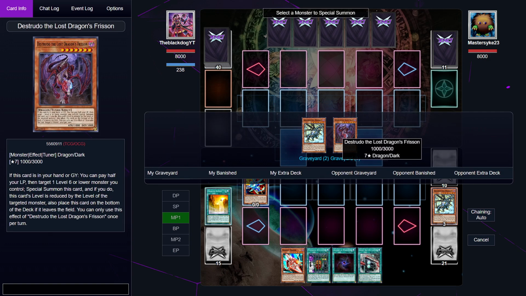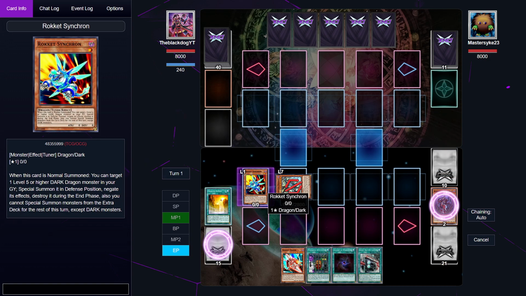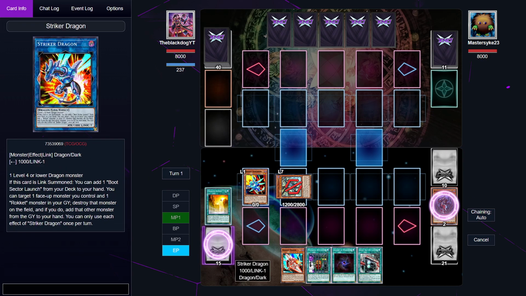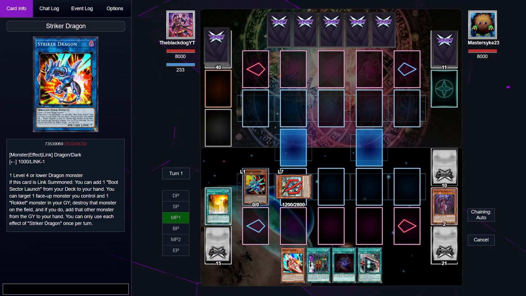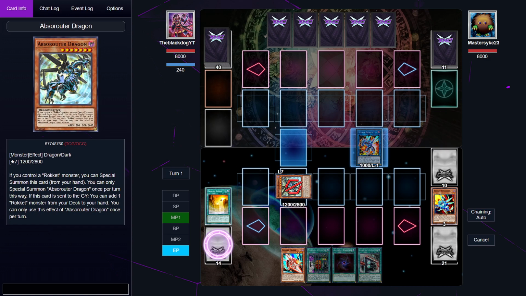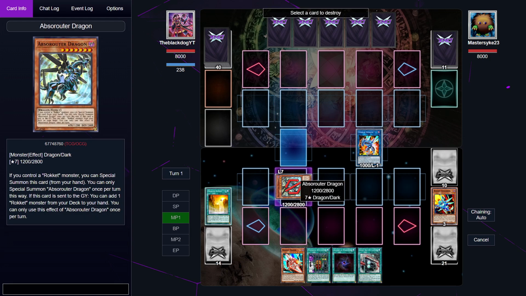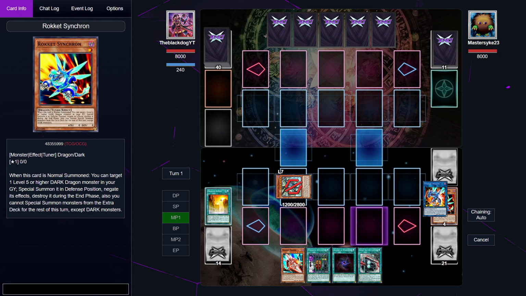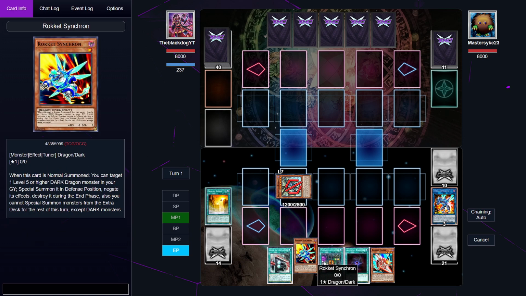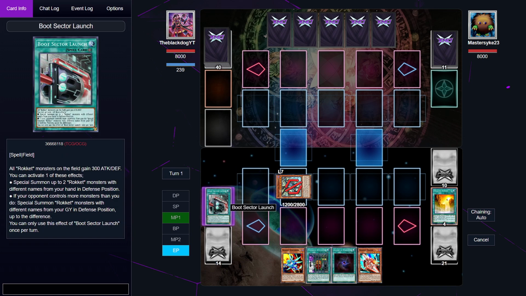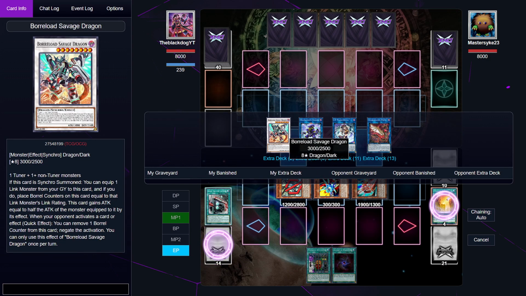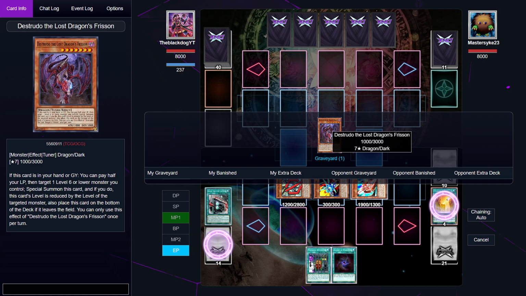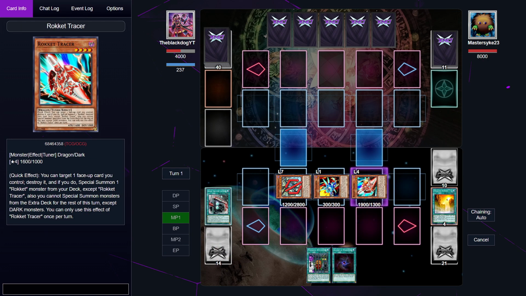And I'm going to use Rocket Tracer to special summon Absolute Dragon. Next, we are going to have to be very creative about this one. We are going to use Striker Dragon. I think that was a mistake, but I'm still going to try it this way. I'm going to get back my Rocket Synchron. Next I'm going to use Boot Sector Launch. Summon 2 cards. Next I am going to... I have 1 Destrudo left. I am going to use my Destrudo on this Rocket Tracer.